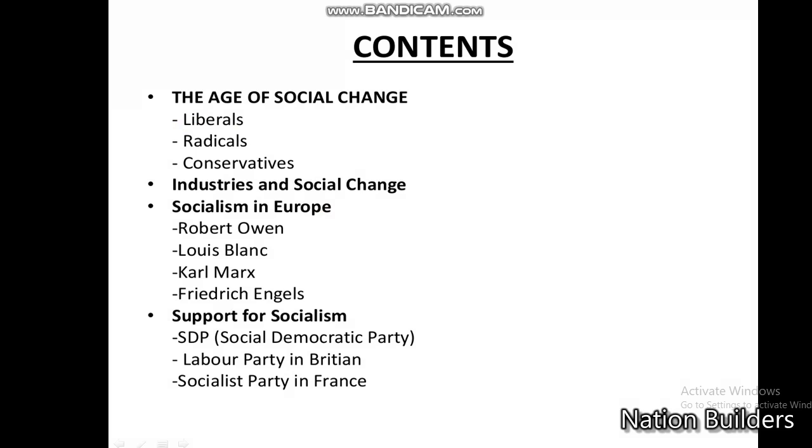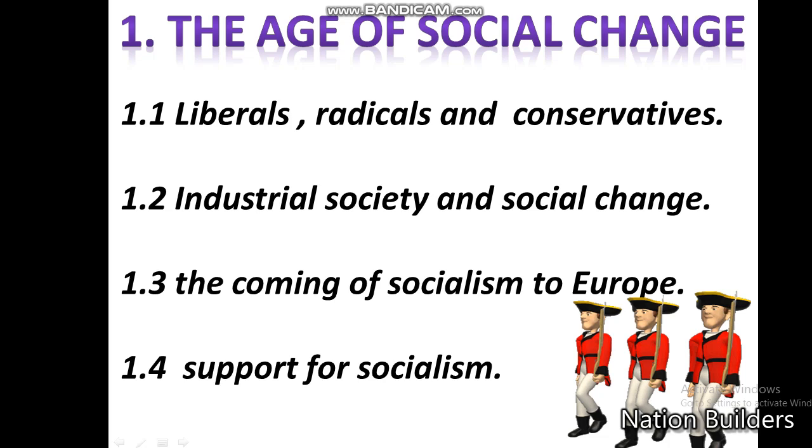This is the content we are going to see in this part in detail. The age of social change, in that liberals, radicals, and conservatives. After that, industries and social changes, and socialism in Europe. The people who worked for socialism in Europe, that is Robert Owen, Louis Blanc, Karl Marx, Friedrich Engels, and support for socialism. These are the points we are going to see in this part.